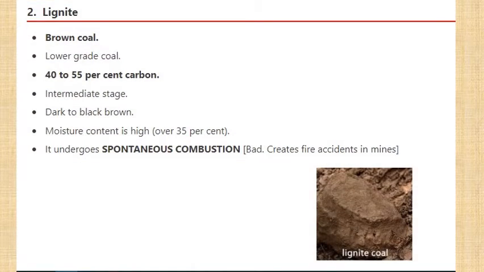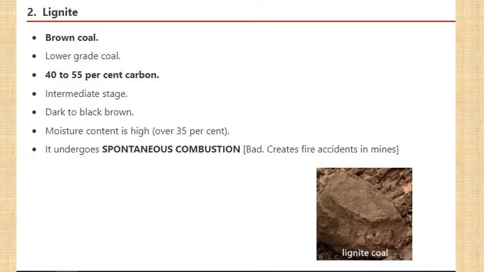Number two, lignite. It's also called brown coal. It's kind of like chocolate brown in color. It is also a lower grade coal. Among the layers of qualities, it is considered as a third quality coal. From the top quality, this will be the third. 40 to 55 percent of carbon.